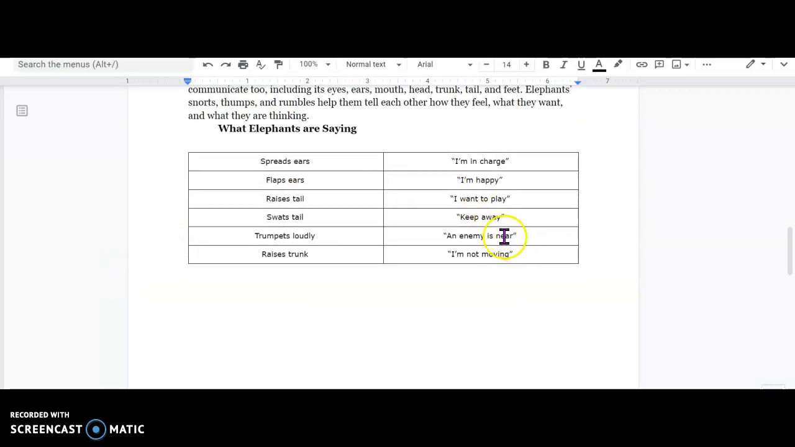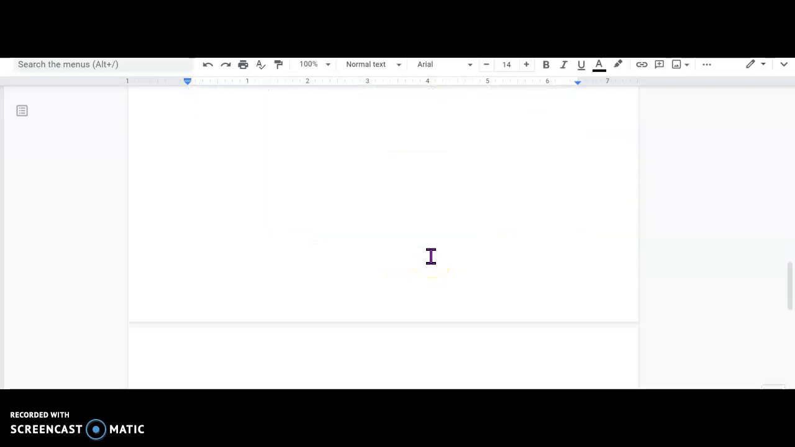Now they have this chart here. Remember, this is another text feature and it shows you if they're spreading out their ears, they're telling you, I'm in charge. If they're flapping their ears, they're telling you, I'm happy. If an elephant raises its tail, it's saying, I want to play. But if it swats its tail, it says, keep away. If it trumpets really loudly, it's trying to say an enemy is near. And if it raises its trunk, it says, I'm not moving.